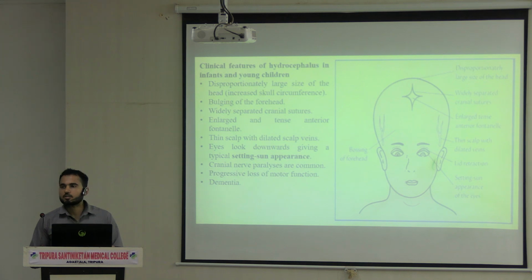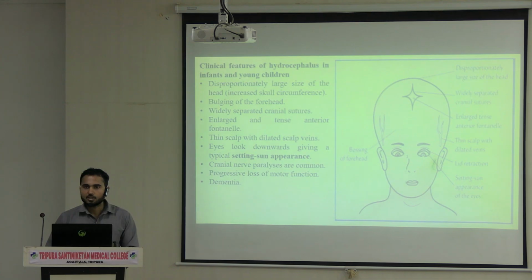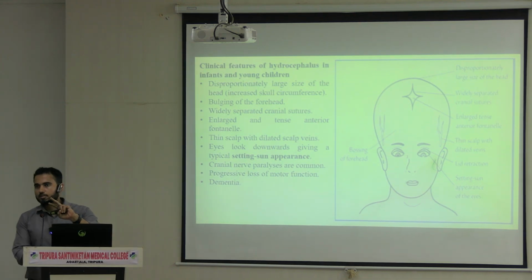Now what do you think will be the causes of hydrocephalus? First of all, excessive production of CSF, then obstruction in the circulation of the CSF, then interference with the absorption of the CSF. See, two things are there. Once the CSF is produced, it is flowing.